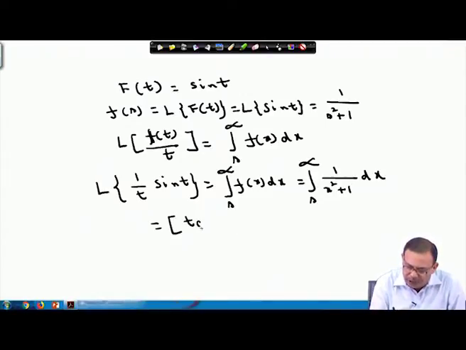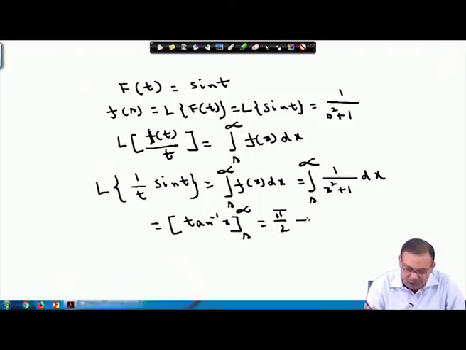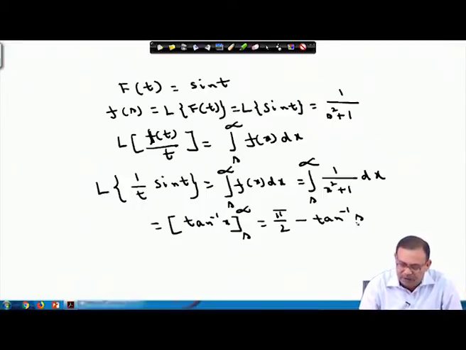So, it becomes tan inverse x from s to infinity. If I put the limits, tan inverse infinity, that is pi by 2, minus tan inverse s. So, Laplace transform of sin t by t we are getting is pi by 2 minus tan inverse s.